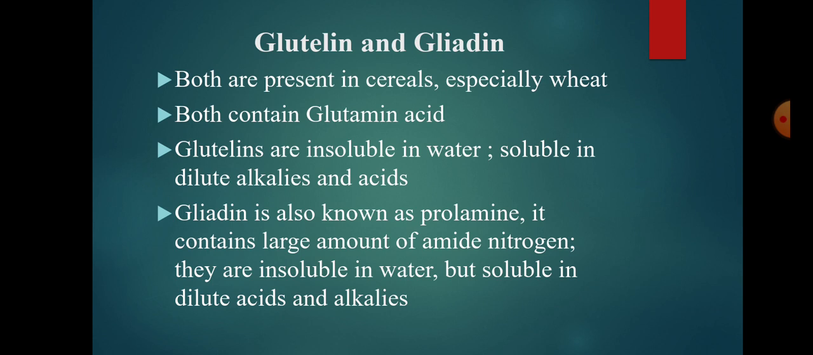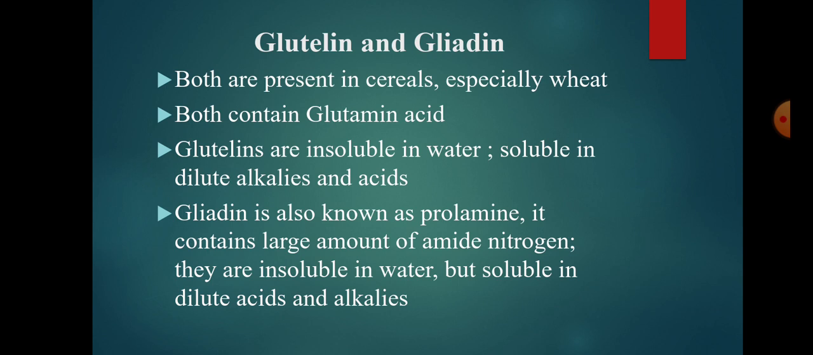Both glutalin and gliadin contain large amounts of glutamic acid. Glutalins are insoluble in water and absolute alcohol but soluble in dilute alkalis and acids. Gliadin contains a high concentration of the amino acid proline and therefore it is also known as prolamin. It contains a large amount of amide nitrogen and is found also as zein of corn. Gliadins are insoluble in water and absolute alcohol but soluble in dilute alcohol, that is 70 to 80% alcohol, dilute acids and alkalis.